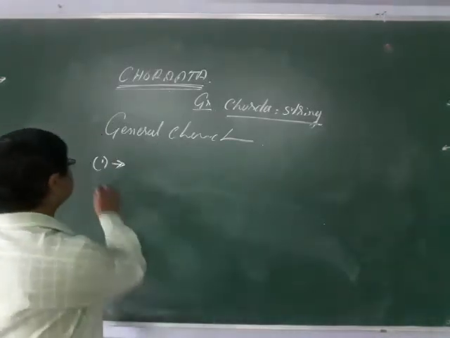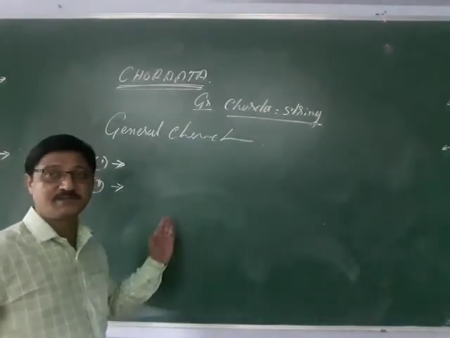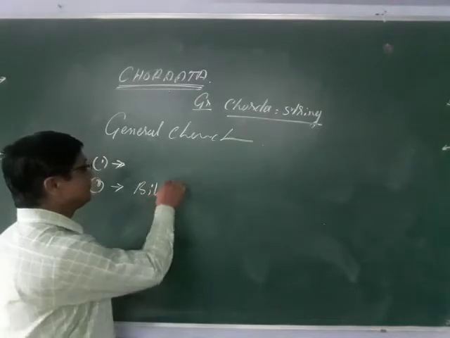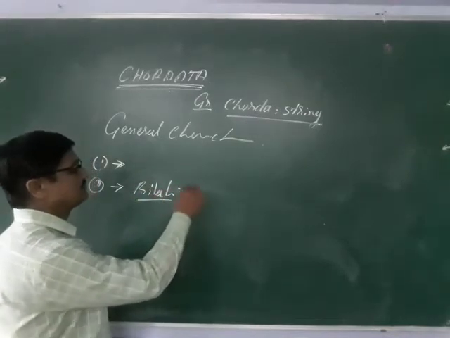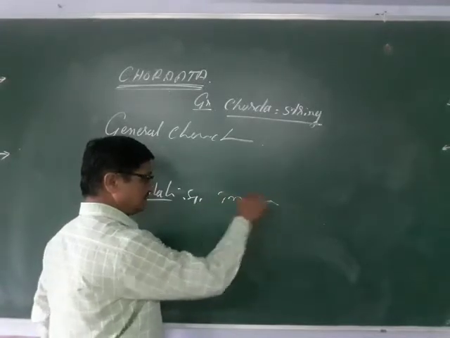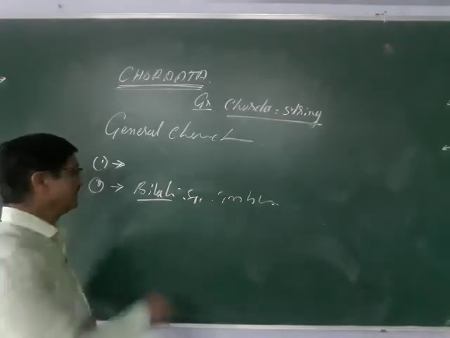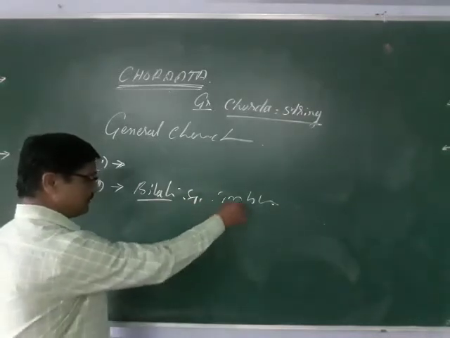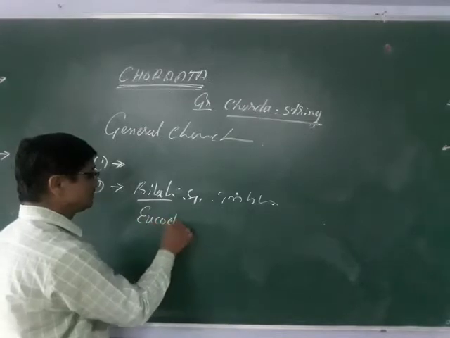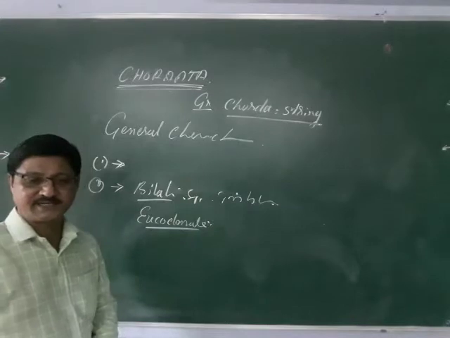So second, the body structure. The body structure means you are able to see a definite structure. They are bilaterally symmetrical, you know very well, triploblastic, no doubt, and coelomate, you can say eucoelomate, better say the coelomate forms. So all these are general characters.